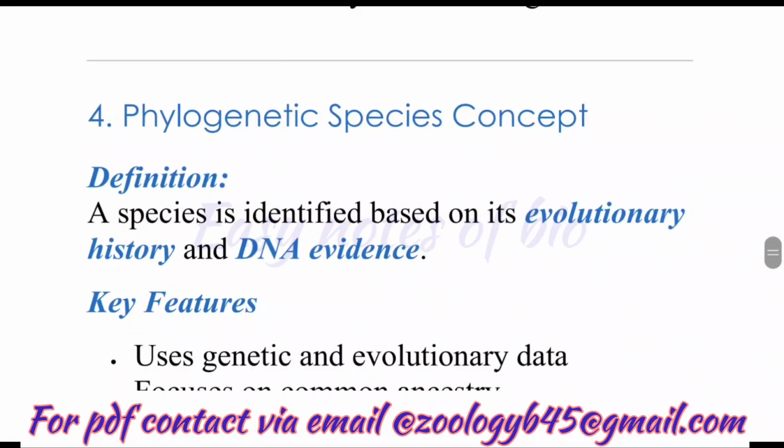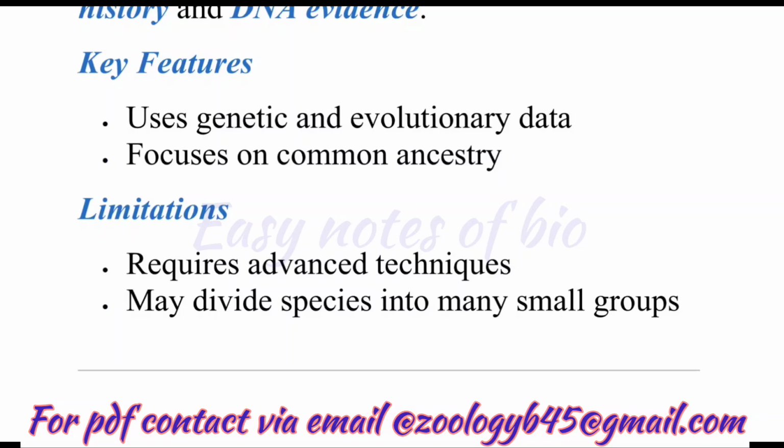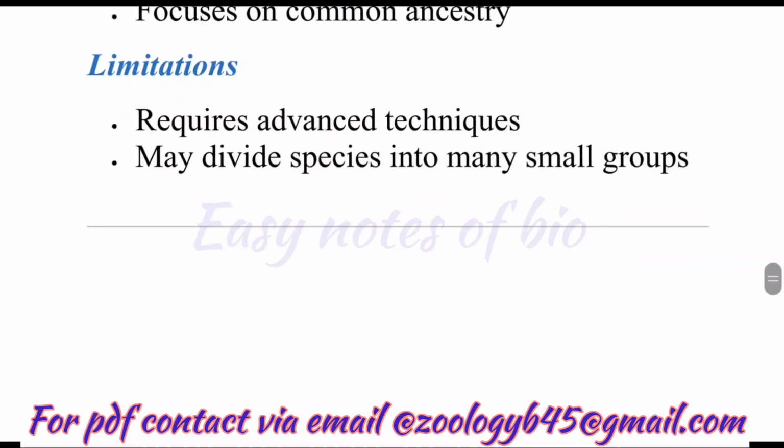Now is phylogenetic species concept. A species is identified based on its evolutionary history and evidence. So according to this, species is identified based on its evolutionary history, like where it came from, and DNA evidence. It uses genetic and evolutionary data and focuses on common ancestry. Limitations: it requires advanced techniques and may divide species into many small groups.